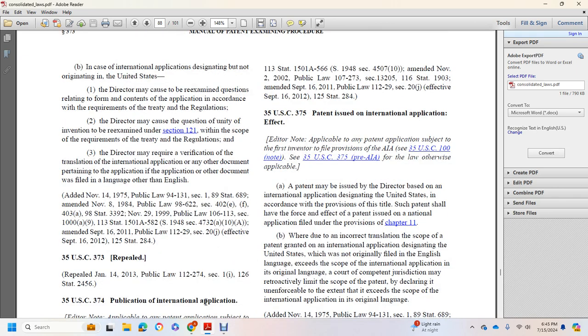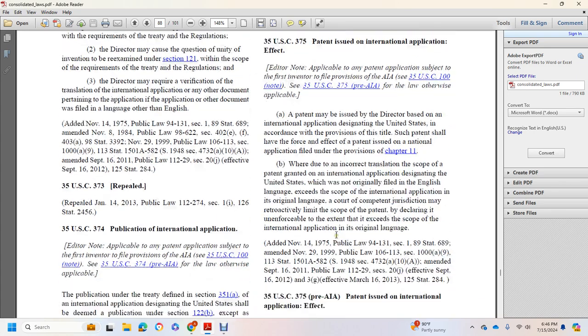Title 35 U.S. Code 375, patent issued for the international application, effect. A patent may be issued by the Director based on the international application designated with the United States in accordance with the provisions of the title. Such patent may have the force and effect of a patent issued on a national application filed under the provisions of Chapter 11. Wherever the translation is incorrect, the scope of the patent granted on the international application designated with the United States may exceed the scope of the original application in the original language. A court of competent jurisdiction may retroactively limit the scope of the patent, declaring it unenforceable to the extent it exceeds the scope of the international application in the original language.